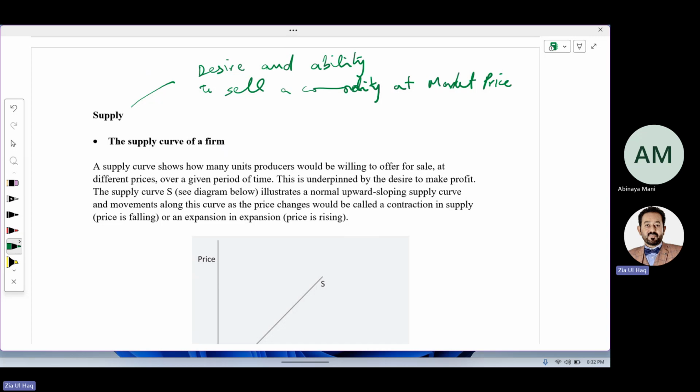Hold it and wait for the price increase. Yes. Because if price is increasing, your profit is increasing, you will try to sell all the stock in the market. Mean you will supply all the products in the market. If prices are decreasing, even product from the market, you will try to put into your holding because there is lesser profit. So price and demand have an inverse relation, while price and supply have a positive relation.